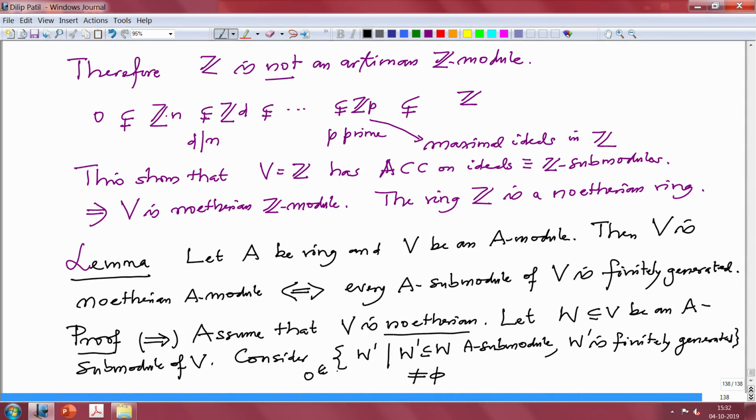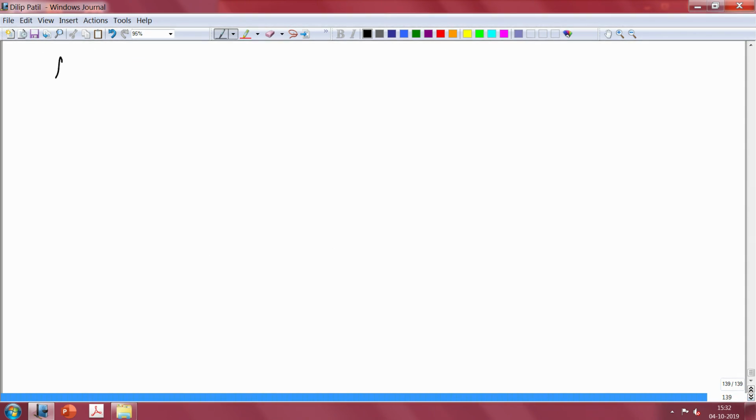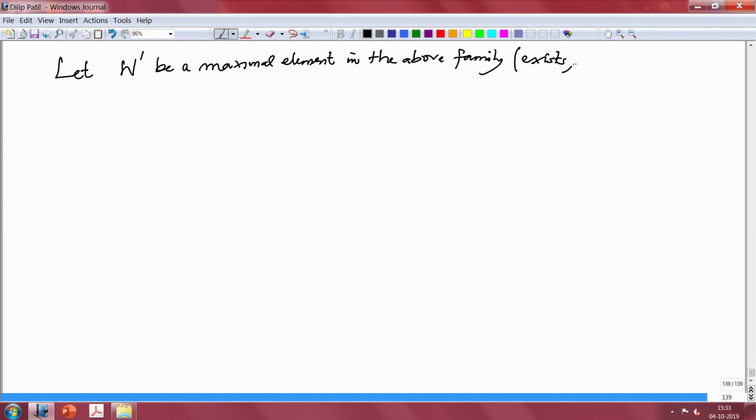So, let us take that maximal element. Let W prime be a maximal element in the above family. This exists since V is Noetherian.